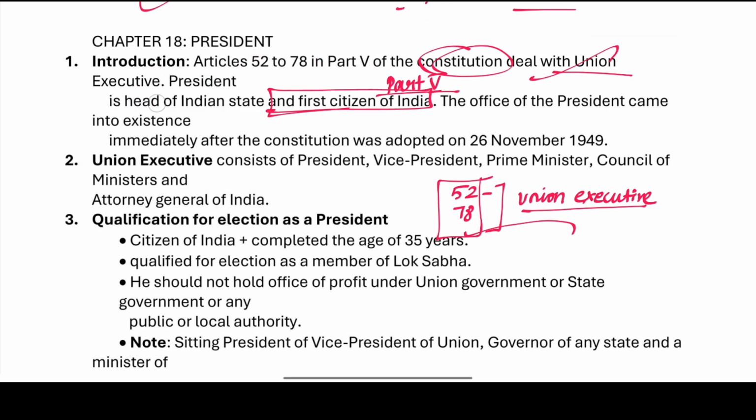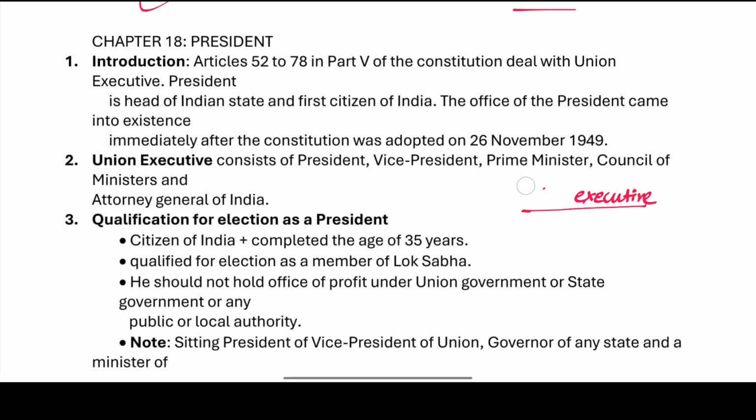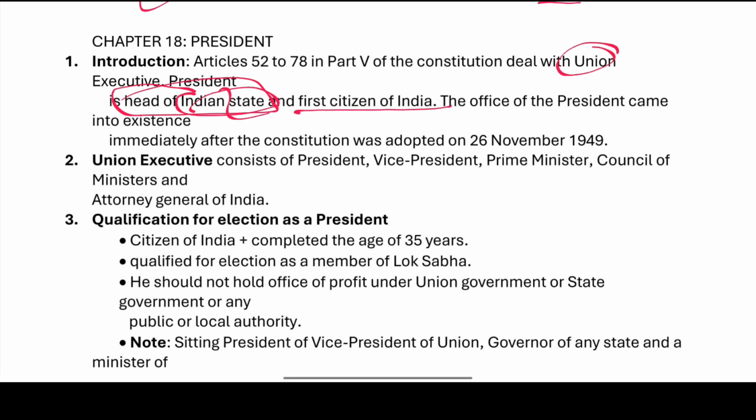So we'll be having the President. And the President is going to be the head of the Indian state. Right? President is the head of the Indian state and he is the first citizen of India. How do we describe a President? Head of the Indian state, India as a state, right? And the first citizen.